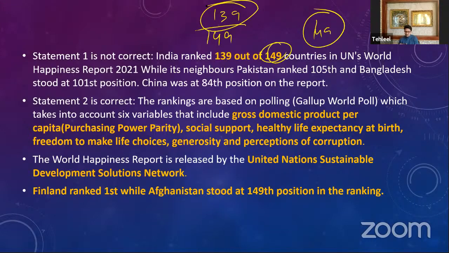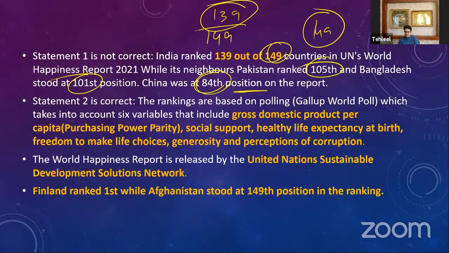If we compare Indian performance with our neighbors, Pakistan has actually performed better than India with a rank of 105. So people living in Pakistan are relatively happier in comparison to India across these dimensions. We'll cover those dimensions shortly. Bangladesh is happier than Pakistan as well, at 101st position, and China is at 84th position. So China, Bangladesh and Pakistan have performed better in the World Happiness Report in comparison to India. This is the first development.